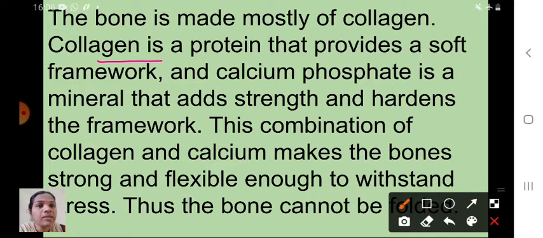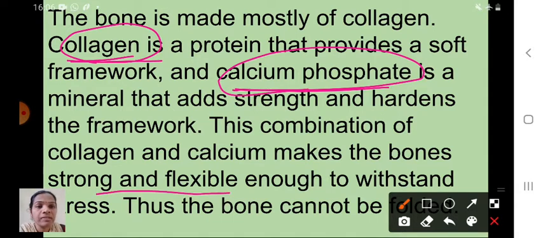Okay, and calcium phosphate. See here, children, calcium phosphate is the mineral that adds strength and hardens the framework. So this combination, which combination? That collagen and calcium phosphate. Okay, this combination of collagen and calcium makes the bones strong and flexible enough to withstand stress.